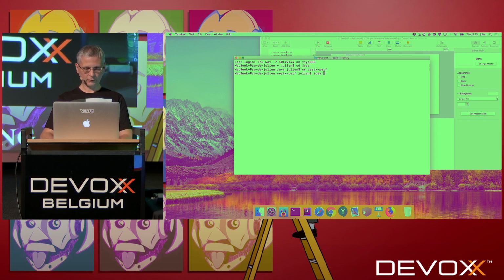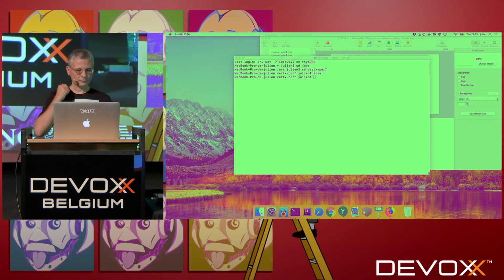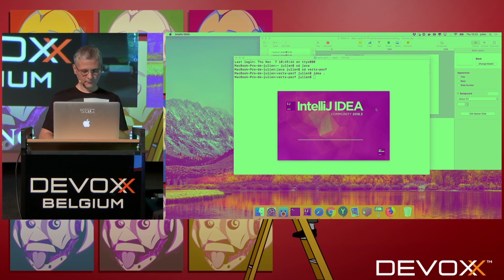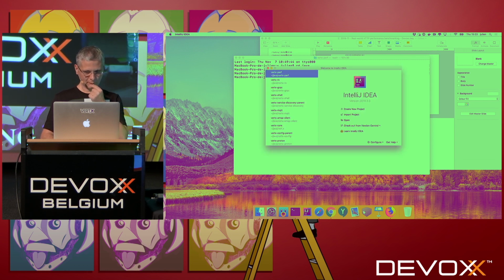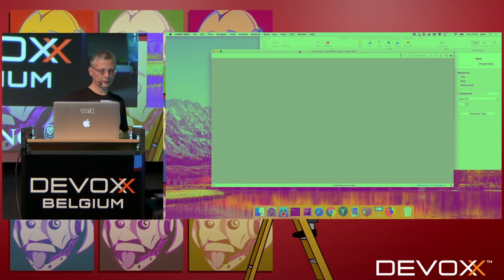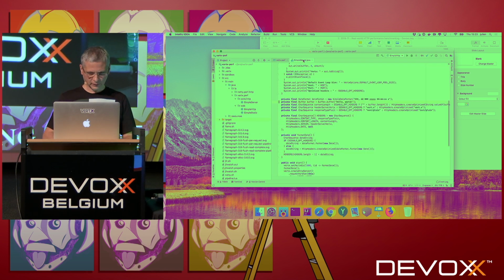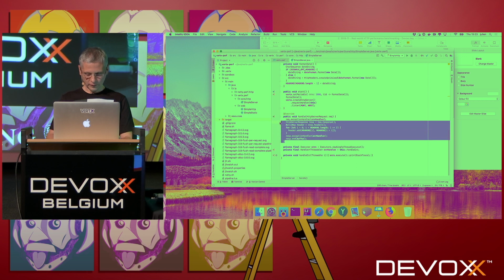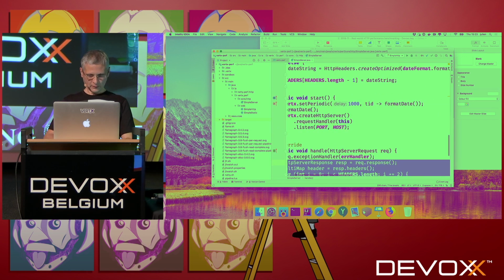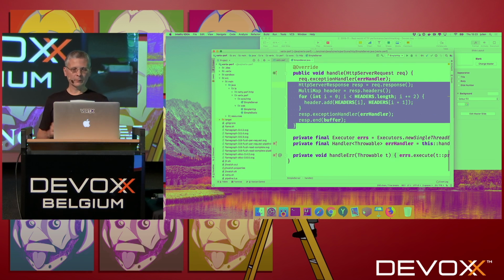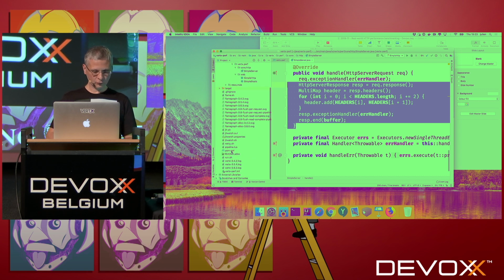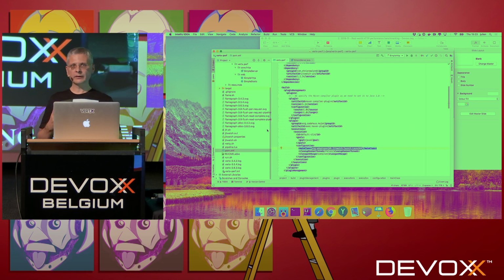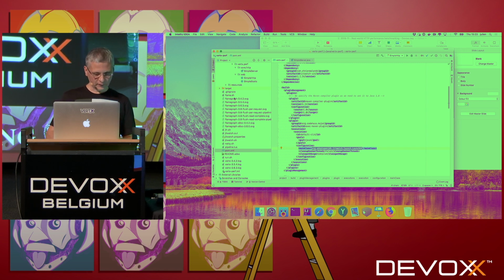So first, let's look at the code. I'm opening it. We are not going to look at a lot of code, actually. Here, this is the HTTP server we use. It's a simple server, but it's more or less what we have in the TechCamp Performance Benchmark. You can see the code here. I can make it larger. Basically what we do is a response, and that's it. But what is more interesting is that when we run this benchmark, we run the JVM with special flags.